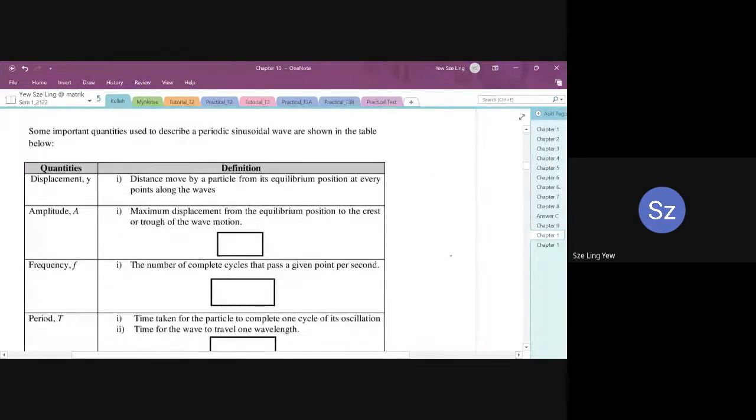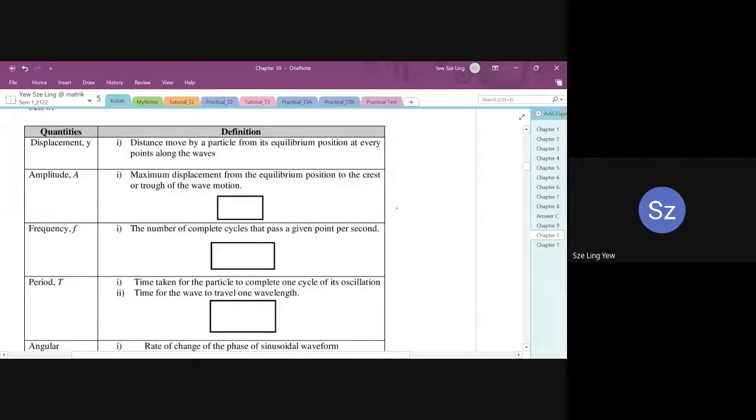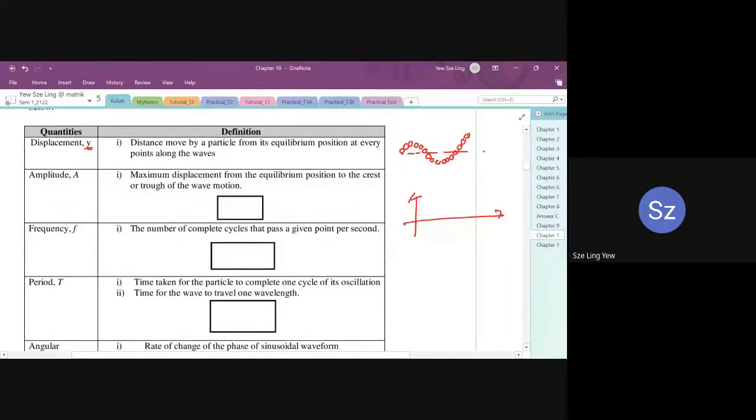So there are some important quantities that we use to describe the wave. Okay, so now we are going to look at all these terms. First one, displacement. Okay, we have a Y displacement. So displacement Y is the distance moved by a particle from its equilibrium position at every point along the wave. So this is the equilibrium position. When the particle oscillates, every particle has a different Y. That's why just now we have a graph of Y against T, because the position of the particle changes with time.